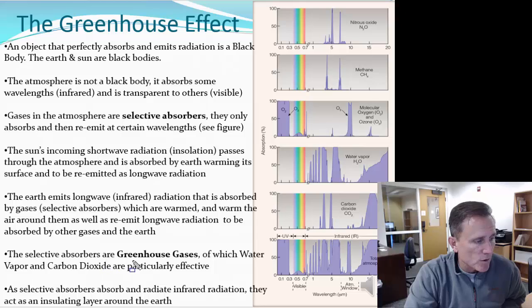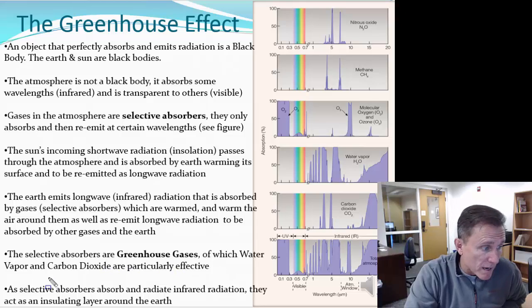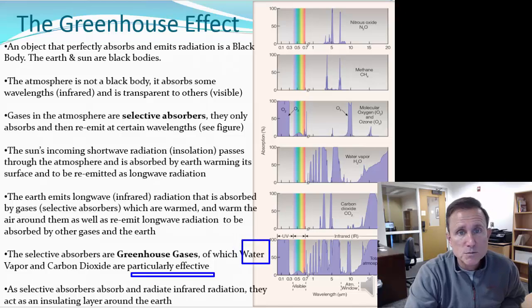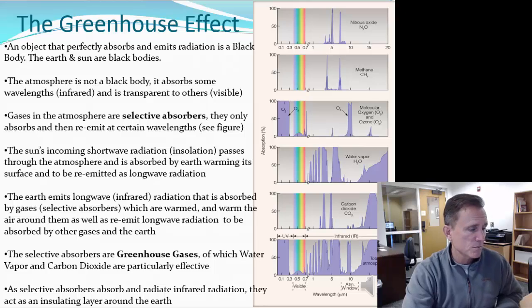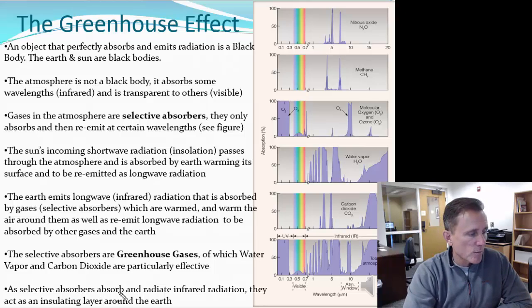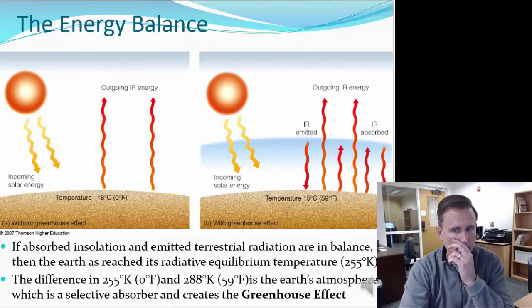The selective absorbers are the greenhouse gases, of which water vapor and carbon dioxide are particularly effective, and water vapor is the most important because there's just so much water vapor out there. As selective absorbers absorb and radiate infrared radiation, they act as an insulating layer around the Earth. And that's extremely important.